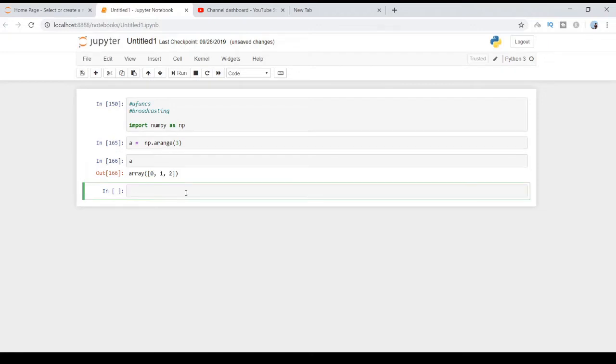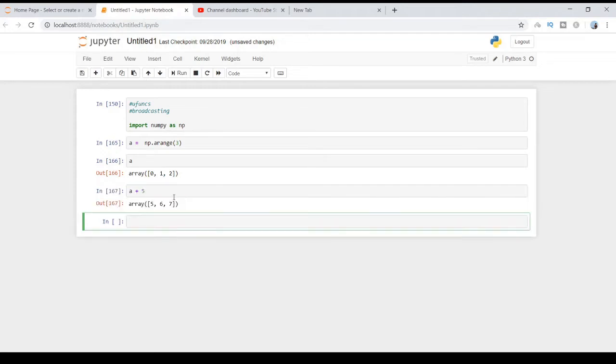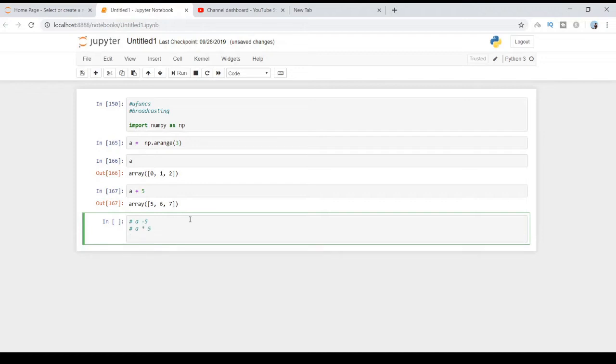Let's say I want to add 5. I will simply say a plus 5. This will add 5 to each and every element of array a. In the same way, you can perform subtract, a minus 5, multiply, a times 5, divide, a divided by 5, and also a power 2. For power, you mention 2 asterisks and then 2.